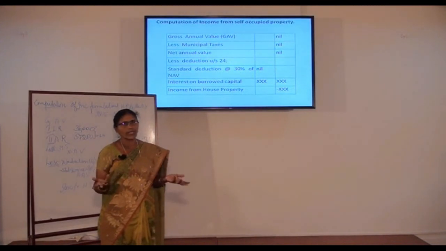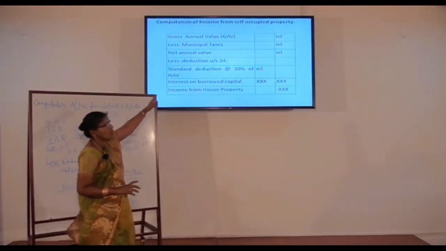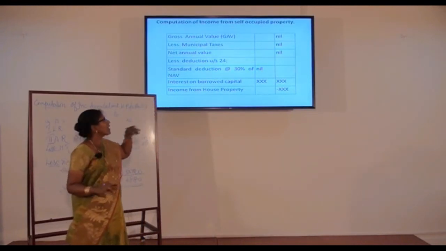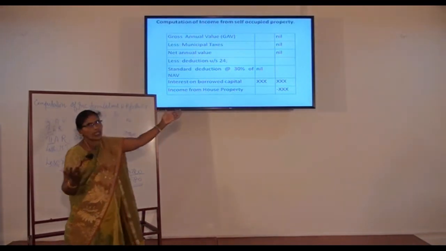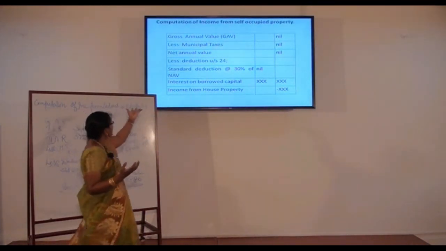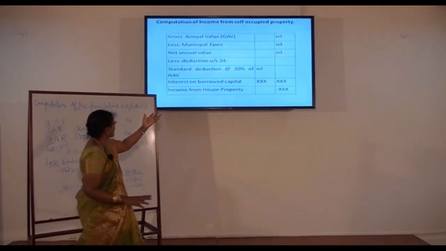There is no rent, and that way the gross annual value will be nil. Since there is no income, no tax is to be paid, so the municipal tax will also be nil. So gross annual value nil, municipal tax nil, automatically the net annual value will be nil.